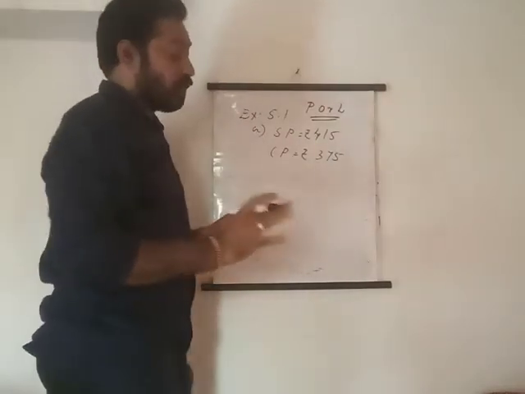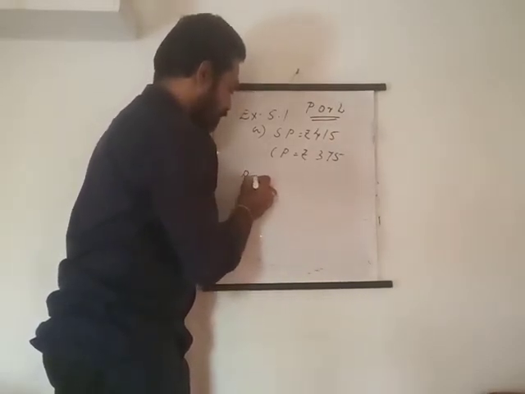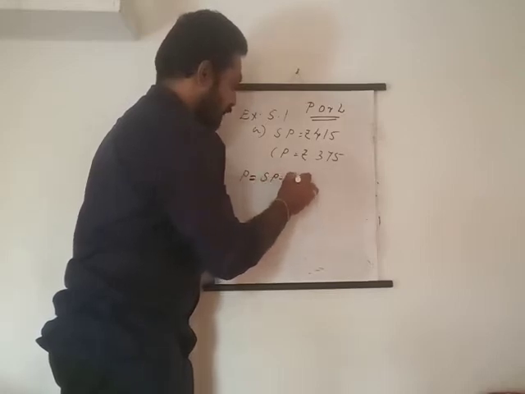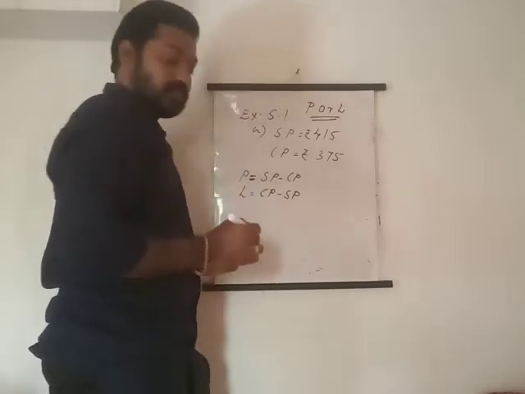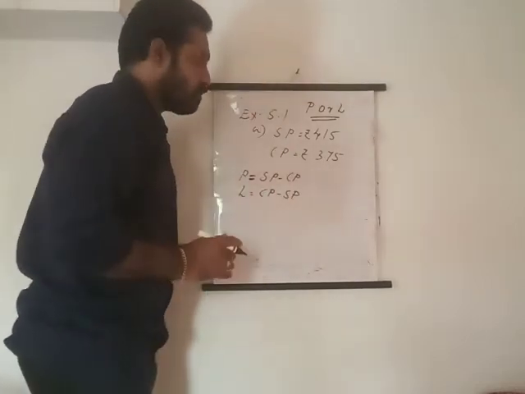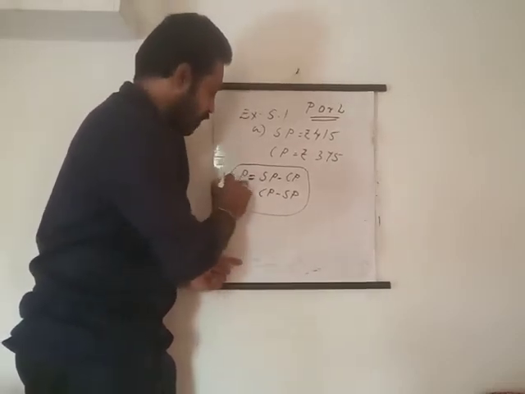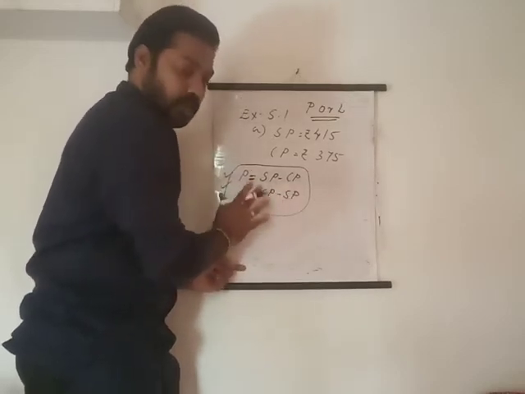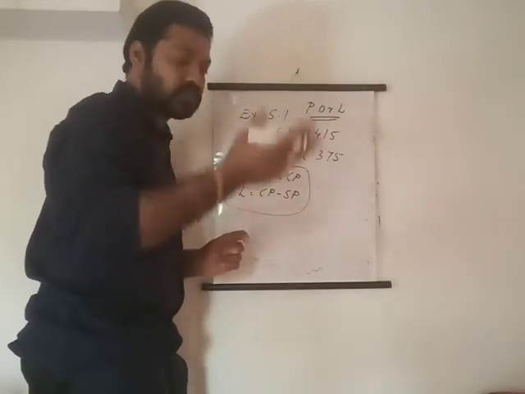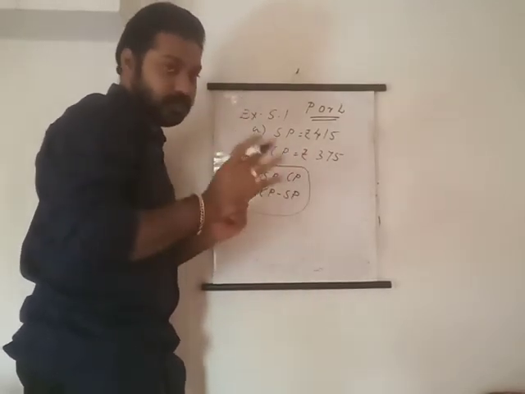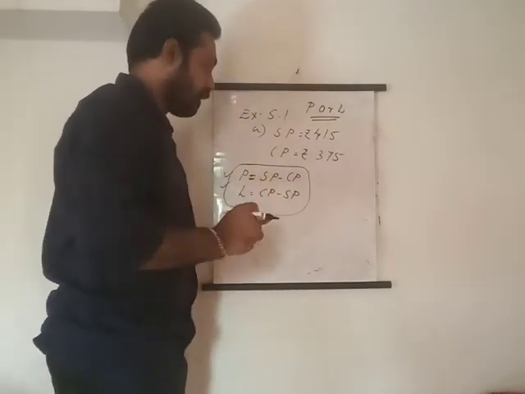So what we know, we know the equations. Isn't it? Profit is sale price minus cost price. Loss is CP minus SP, cost price minus sale price. Okay, so first of all we need to find out whether it is a profit or loss. After that we have to use this equation here. So you have to keep this equation in your mind before you do this one. Okay, if you are forgetting this one, you just think about a story. If you have this kind of story in your mind, you won't forget. You can simply write this equation from that story.